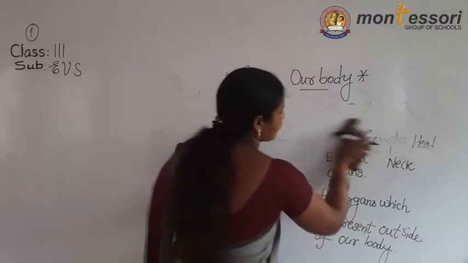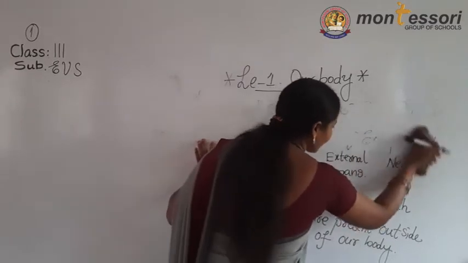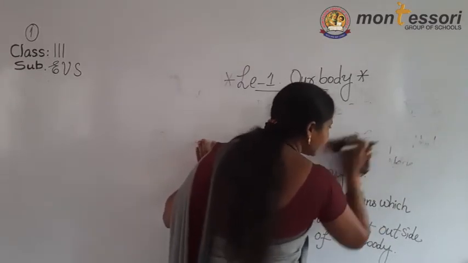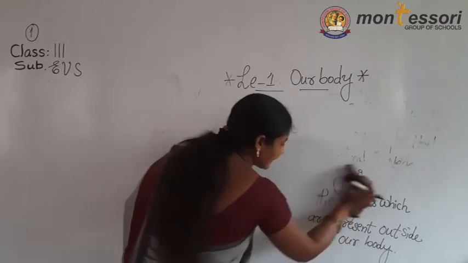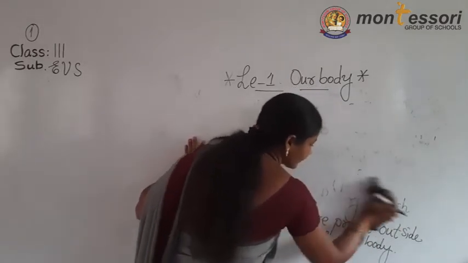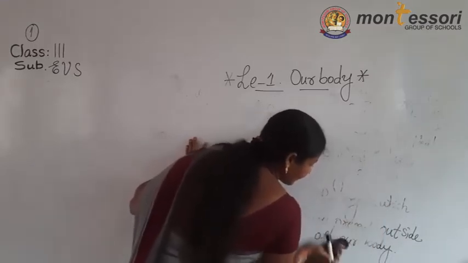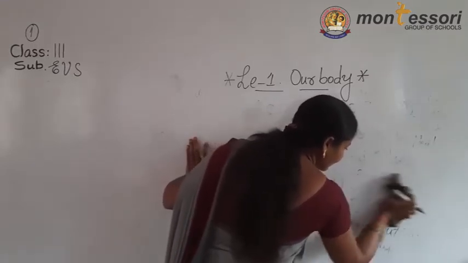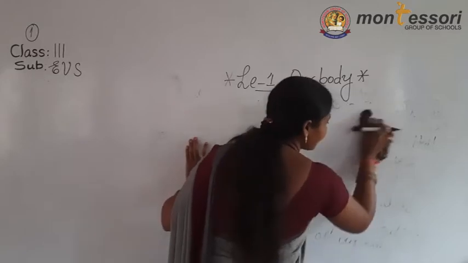What is the speciality of external parts? We can touch them. We can touch external parts. Now listen, external parts examples.